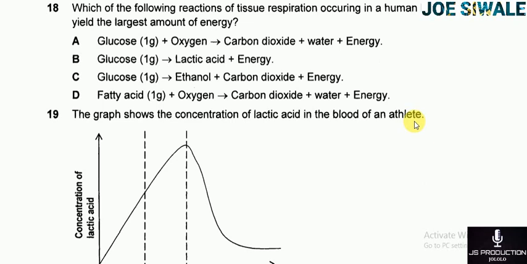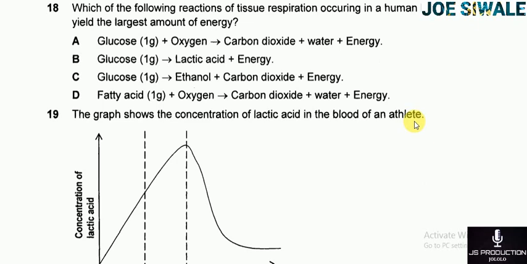B, glucose, which is 1 gram, will produce lactic acid plus energy. C, glucose, which is 1 gram, will produce ethanol plus carbon dioxide plus energy. D, fatty acid, which is 1 gram, plus oxygen, will produce carbon dioxide plus water plus energy.